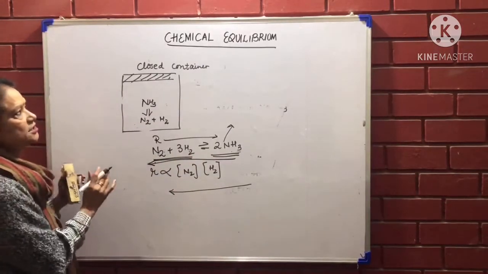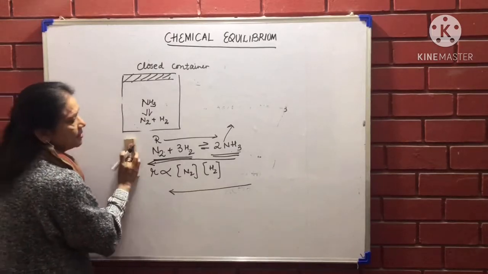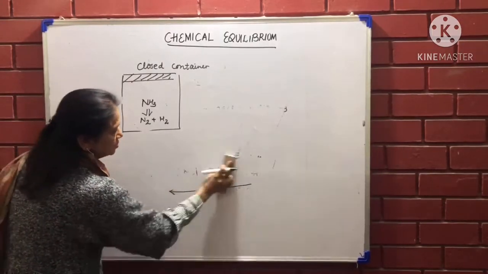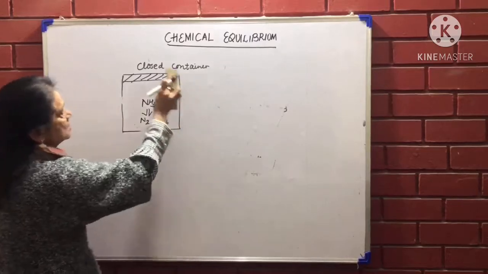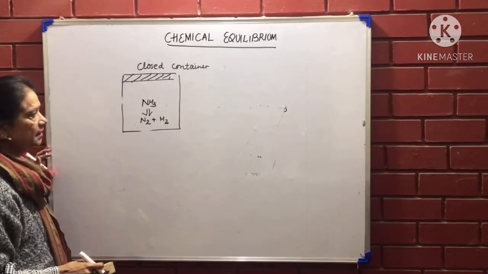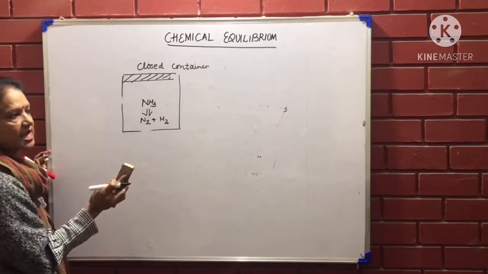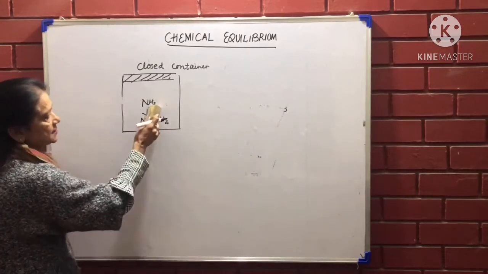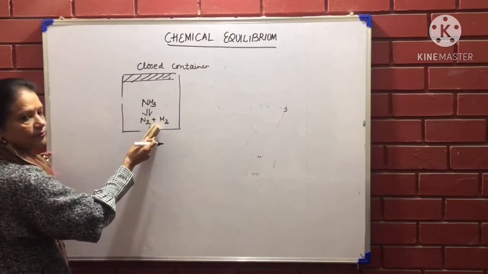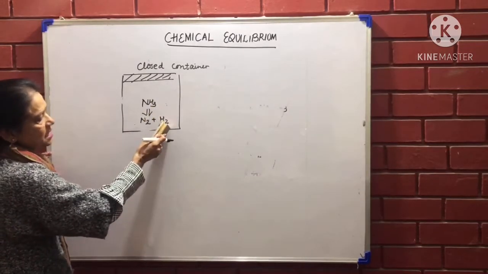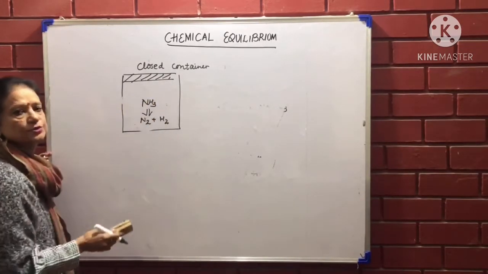So inside a container, if I want to establish equilibrium, firstly the container should be a closed container. Secondly, both ways I can start the reaction from either end. I can start from the product, which will give me the reactant, or I can start from the reactant, which is going to give me the product.